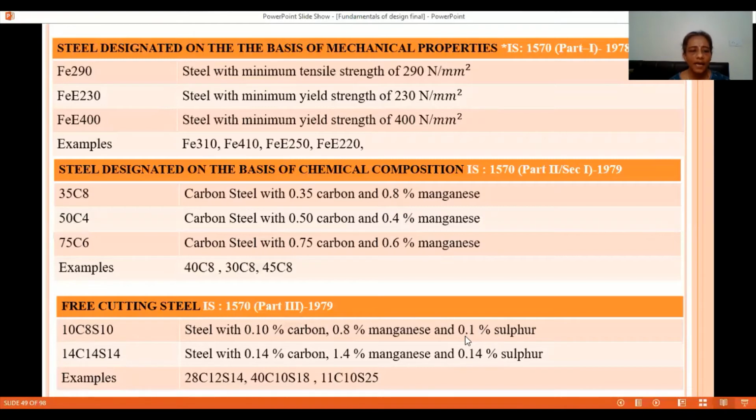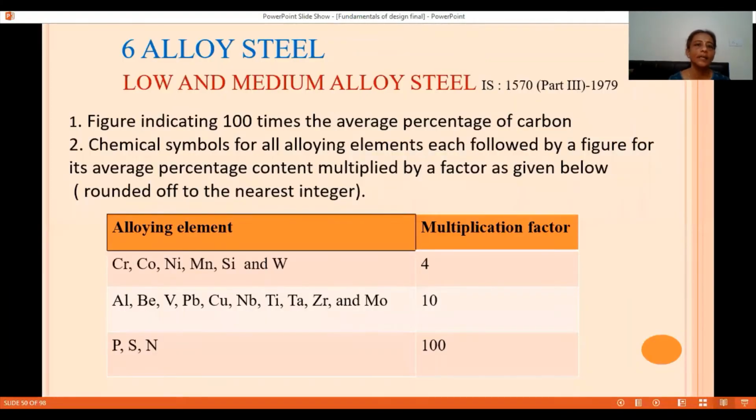Then after S, whatever is the numeral or figure, that should be divided by 100 to get the average percentage of sulfur. So here we can say that 0.10% carbon, 0.8% manganese and 0.10% sulfur. So here this is a free cutting steel. Free cutting steel average percentage of sulfur varies from 0.01 to 0.4, and it is used for cutting purposes because we are using it as a cutting material.